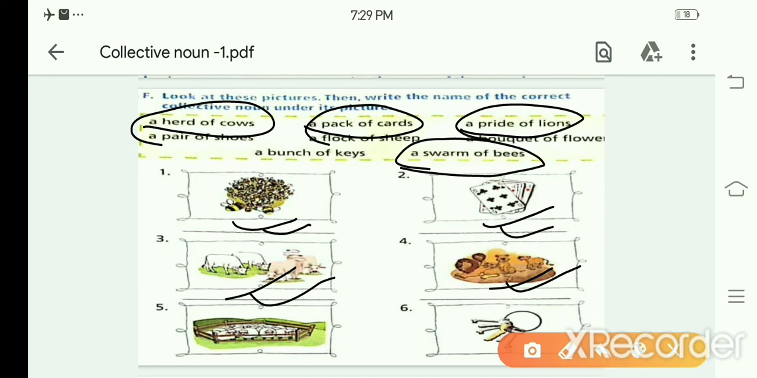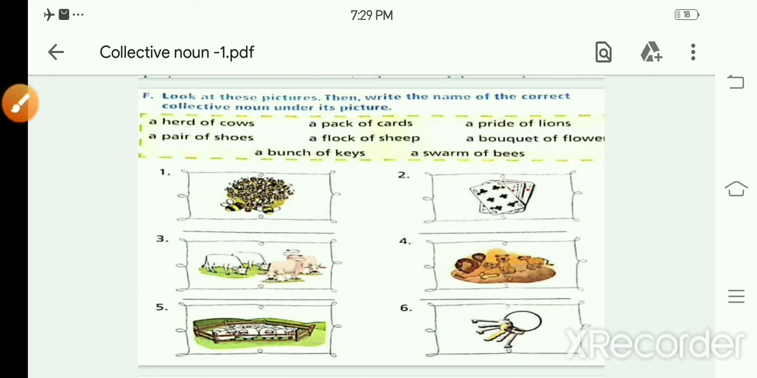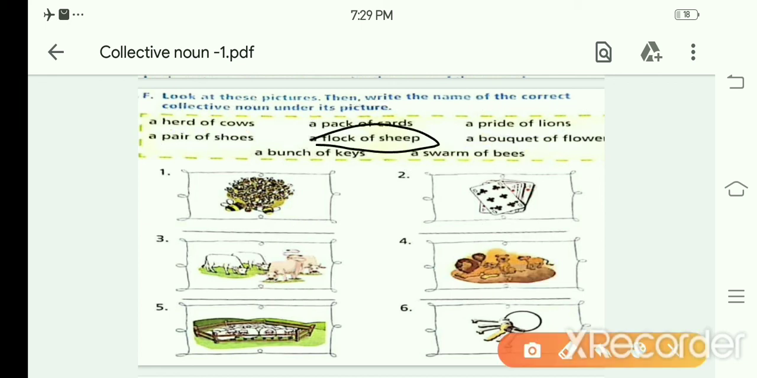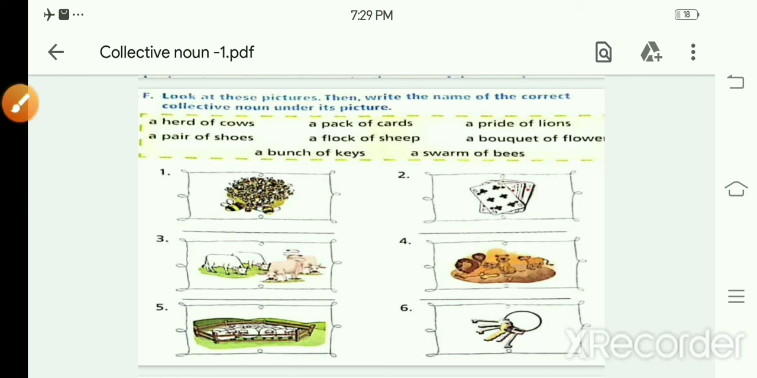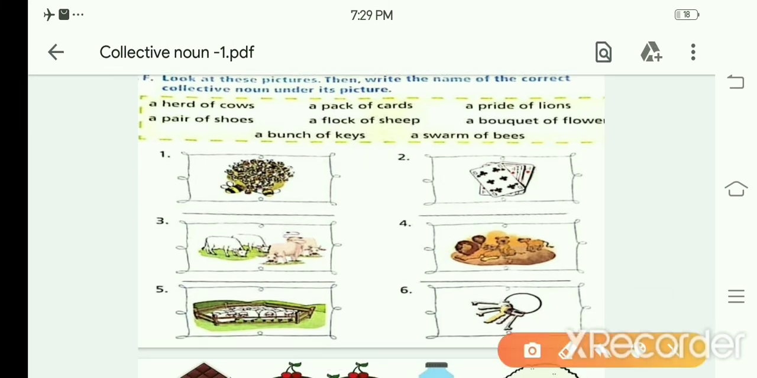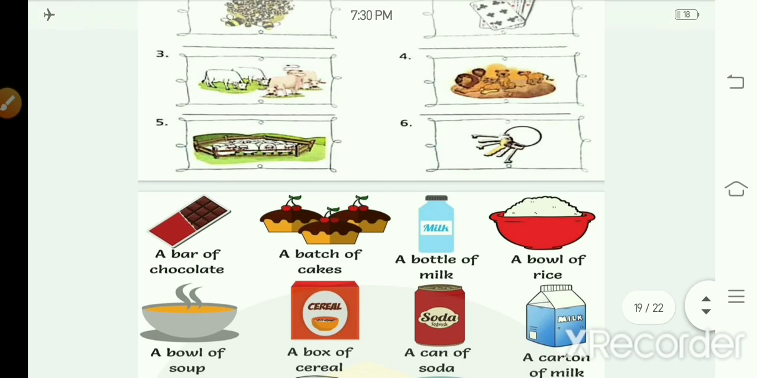Next, for sheep. Sheep is what? Yes, a flock of sheep. You have to write here. Next, for keys, what will you write? Number 6, a bunch of keys. Okay, you have to write right here. Okay, there is space, and after that number 7 and number 8 you have to do on your own, as you can see in the picture, in your book.